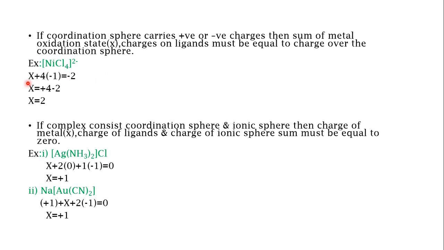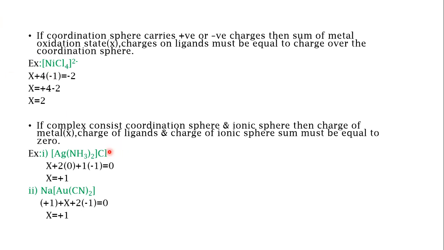Substitute x plus 4 into -1, because the charge of chloride is -1, is equal to -2, the charge on the coordination sphere. Sending the -4 to the other side it becomes +4 -2, so x will become 2. So nickel has an oxidation state of +2.